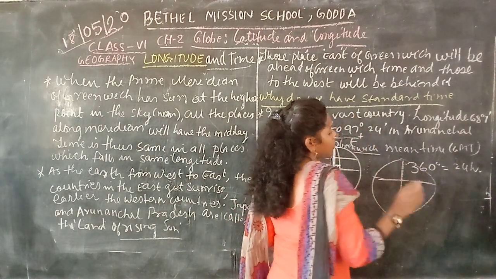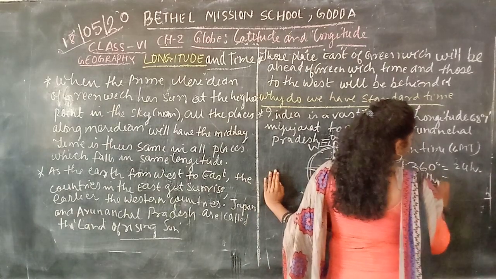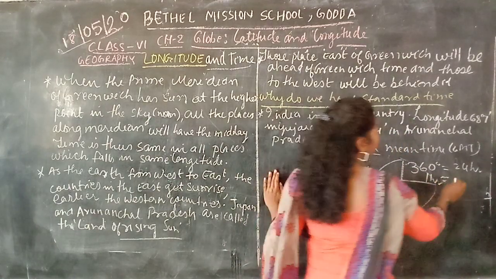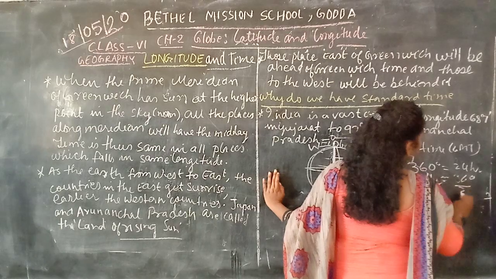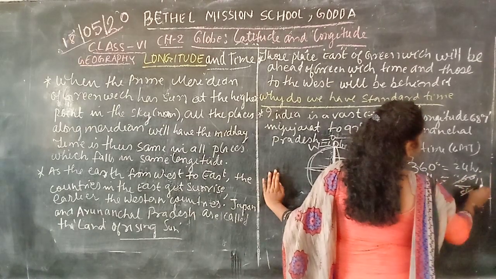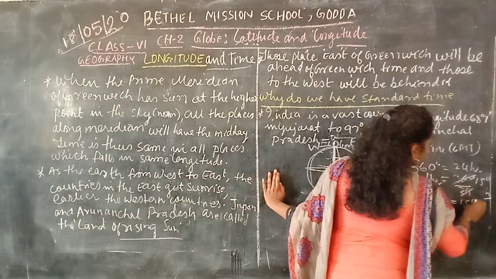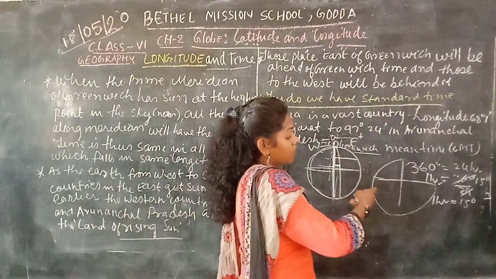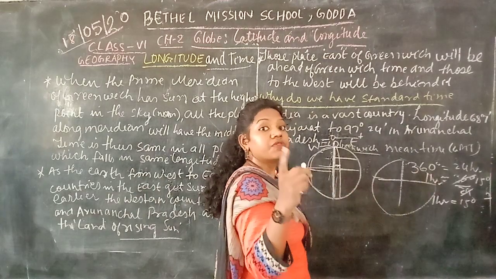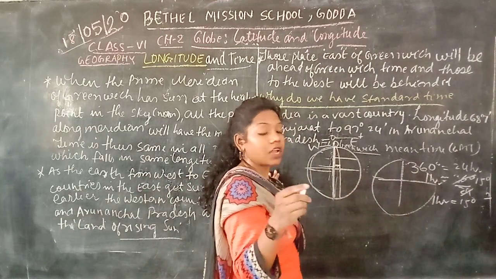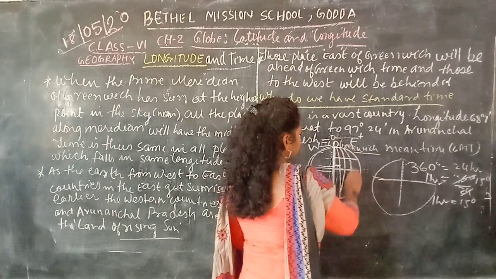Yes or no? So for 1 hour, how much is it? 360 divided by 24. Yes or no? So how much is it? 15. That means to complete 1 hour it needs 15 degrees of longitude. Yes or no? That means how much? 15.